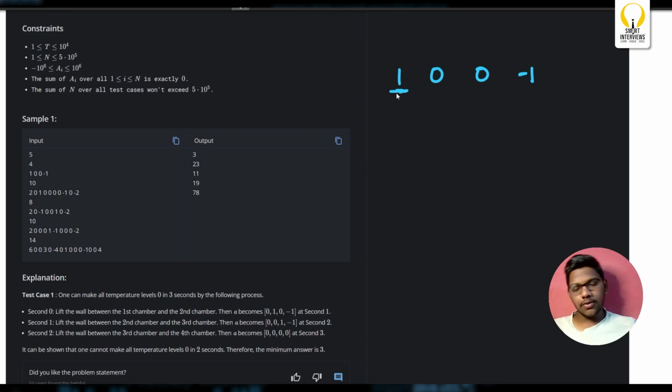Let's go with zero based indexing: 0, 1, 2, 3. So the temperature of water in the zeroth chamber is 1 degree Celsius, and similarly the next is 0 degrees Celsius, 0 degrees Celsius, and here minus 1 degree Celsius.